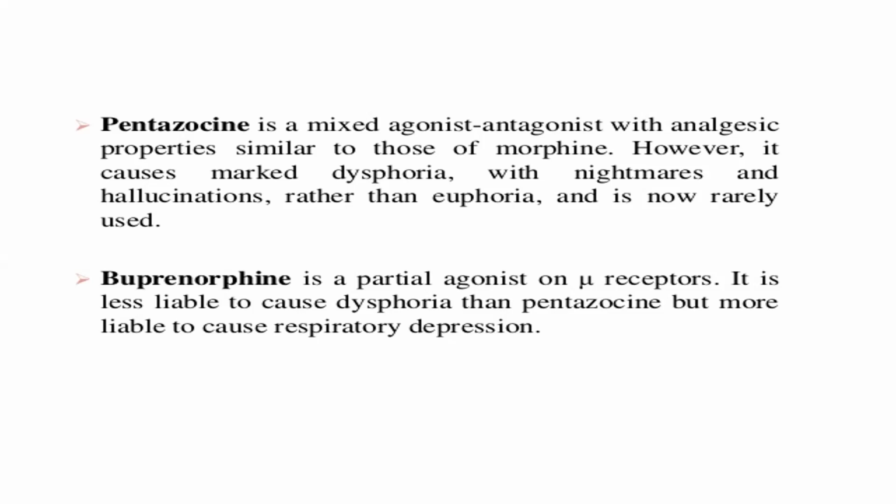Buprenorphine. Buprenorphine is a partial agonist on the mu receptor. It is less liable to cause dysphoria than pentazocine, but more liable to cause respiratory depression.